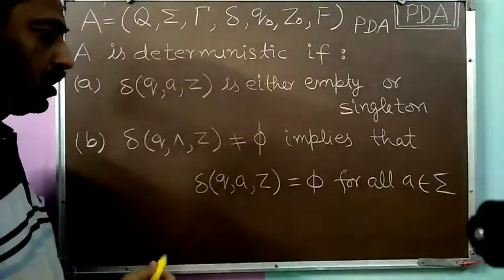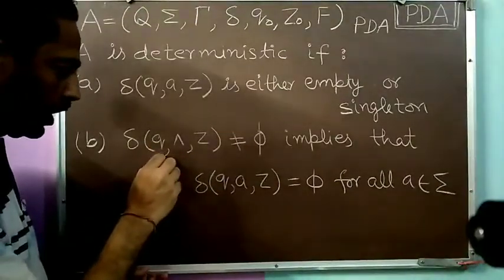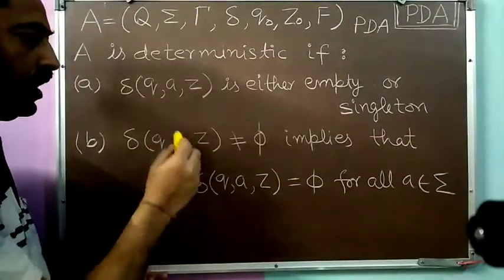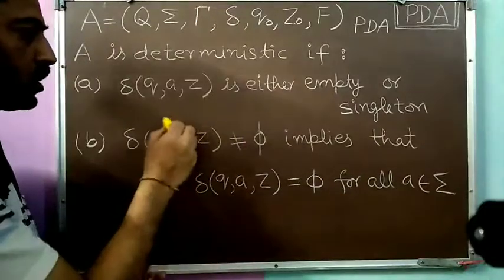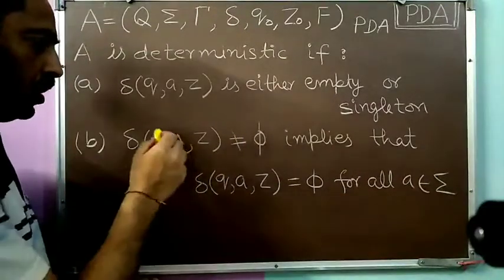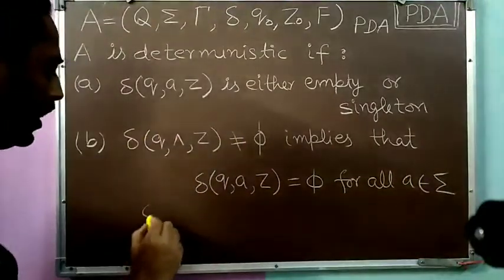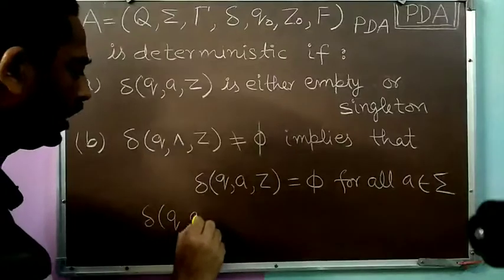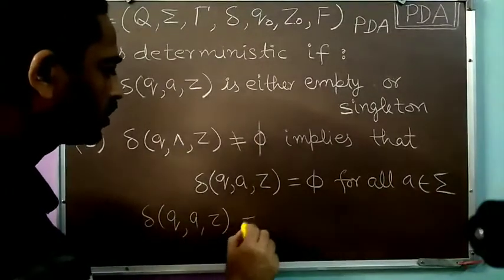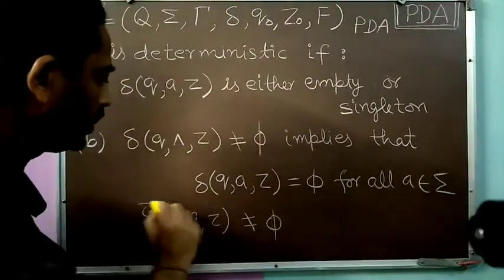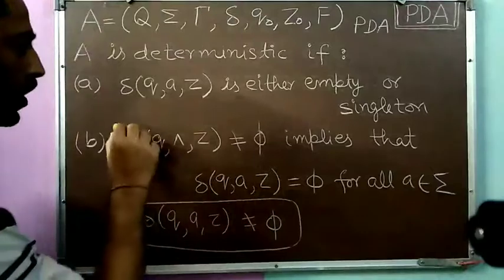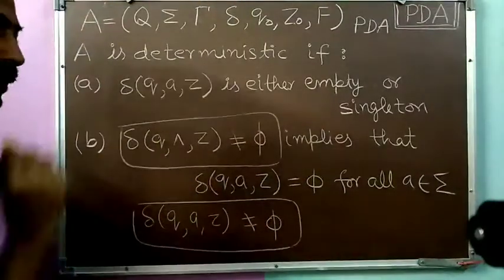Yes, it will be non-deterministic if, corresponding to the given Q and Z, we also have certain transitions for some input symbol. Suppose I also have delta Q A Z not equal to phi, along with this situation.